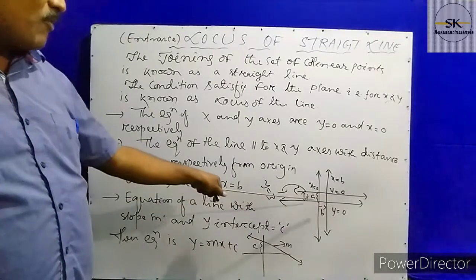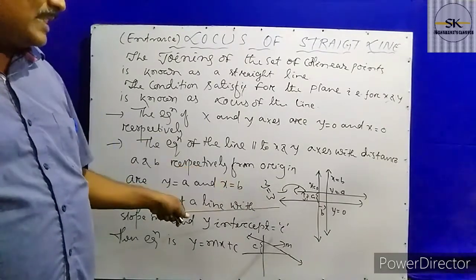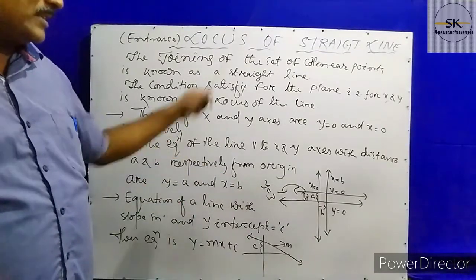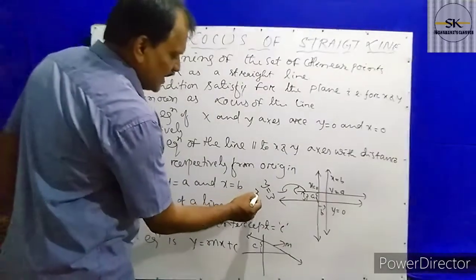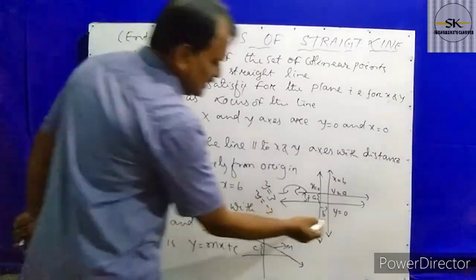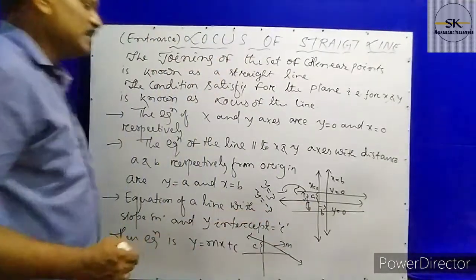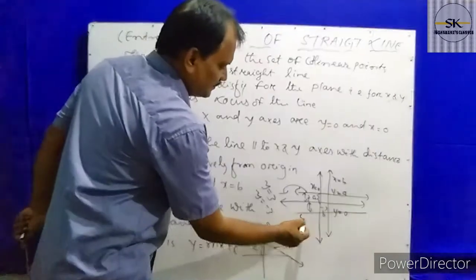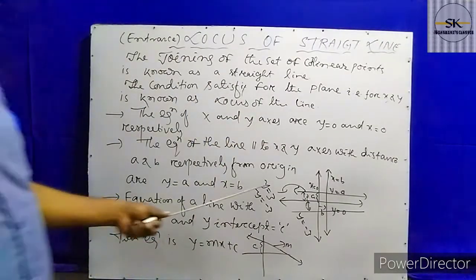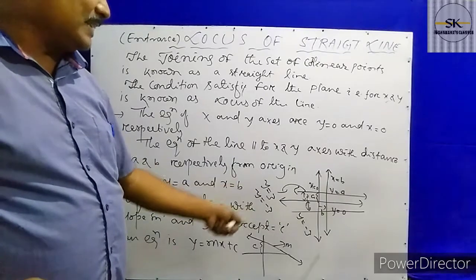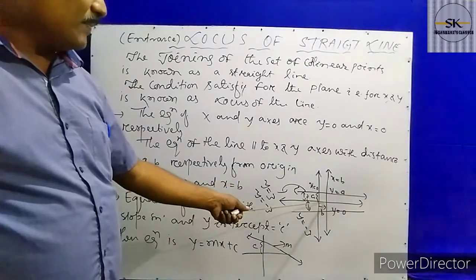3 distance away from the x-axis in the positive direction. This is the positive direction. If it is y equal to minus 3, it means on the negative side it is 3 distance, on the negative side it is y equal to minus 3.